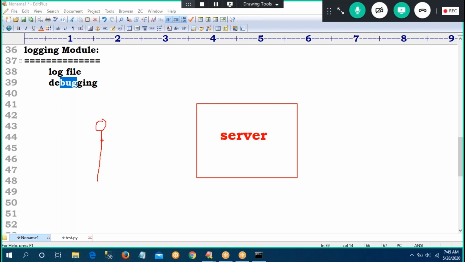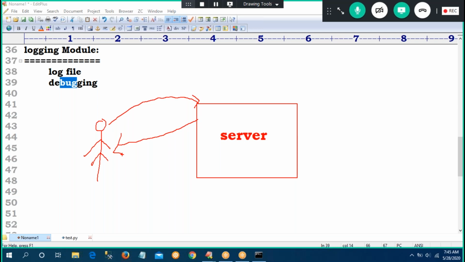One person gives a request to the server and he gets the response. Another person sends a request and gets a response. One fine day, suddenly at midnight 3 o'clock, my server shuts down. Then how many requests came? How many responses were completed? When my server shut down, how do I know all this information exactly?